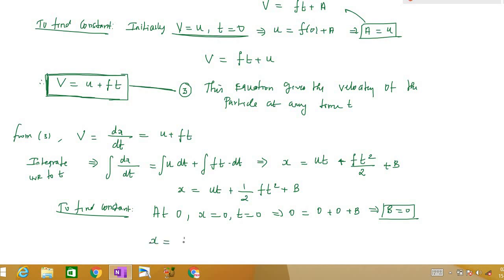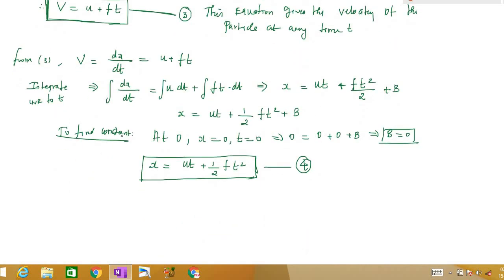So we have x is equal to ut plus 1 by 2 f into t square. This is again a very important equation. So we'll mark this equation as 4. This equation gives the position, very important, right? This equation gives the position of the particle at any time t.